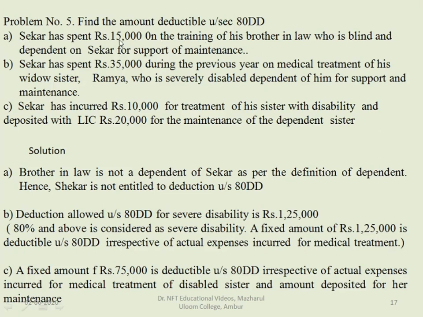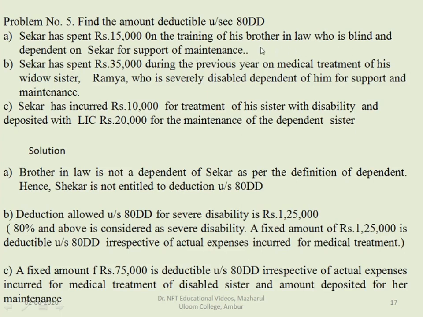Shekhar has spent rupees 15,000 on the training of his brother-in-law who is blind and dependent on Shekhar for support of maintenance.